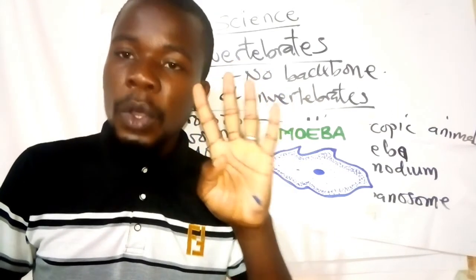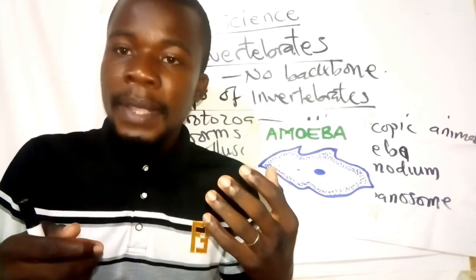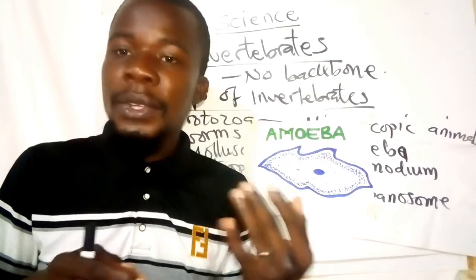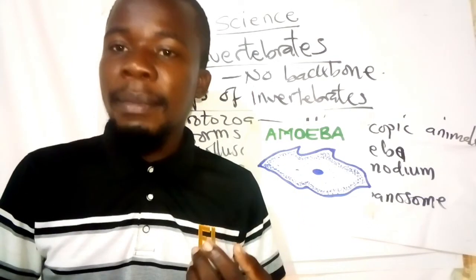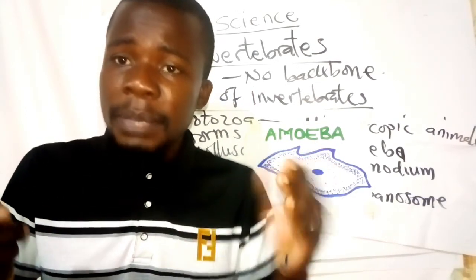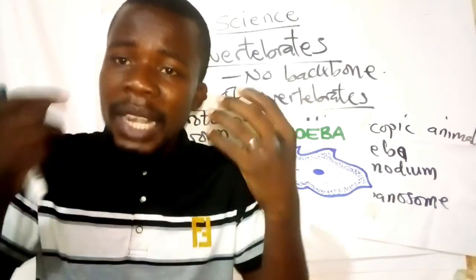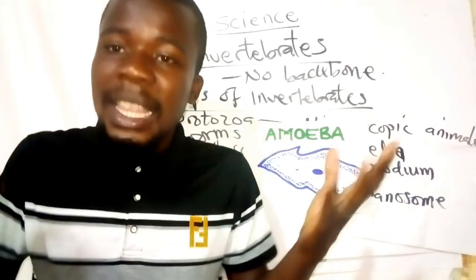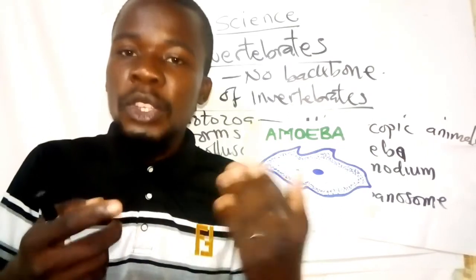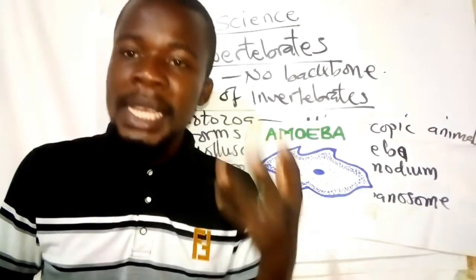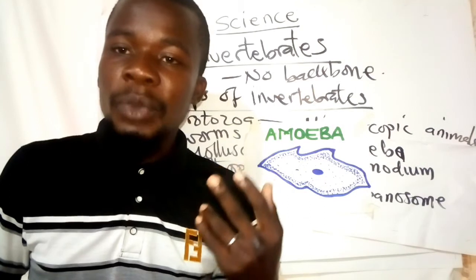The protozoa are also called the microscopic animals because they cannot be seen with our naked eyes. We have to use a microscope to see them. Examples of microscopic animals are amoeba, plasmodium, as well as a